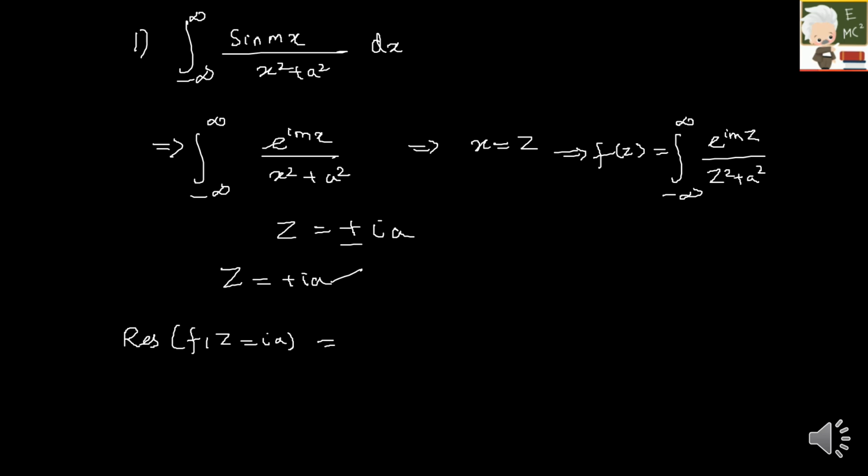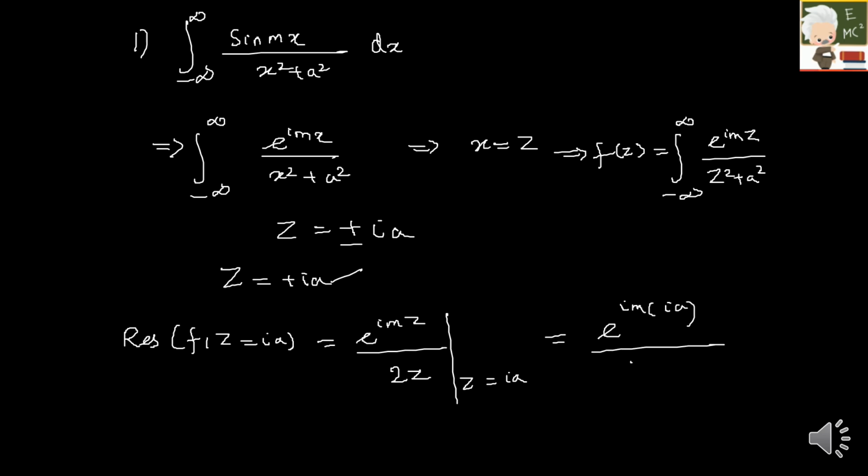So it will be e raised to i mz divided by, if I differentiate z square plus a square, it is going to be 2z, and then z is equal to ia. So which will be equal to e raised to i m into ia divided by 2ia. So finally it is e raised to minus ma divided by 2ia. Just remember this. I'll do it on the next slide.